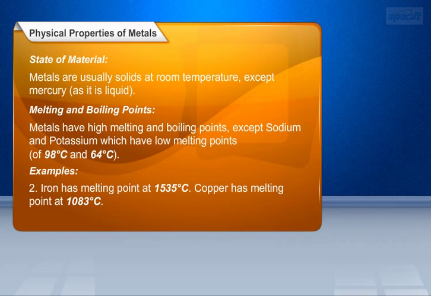Iron has melting point at 1535 degrees centigrade. Copper has melting point at 1083 degrees centigrade. Of all metals in pure form, tungsten has the highest melting point, that is 3422 degrees centigrade.